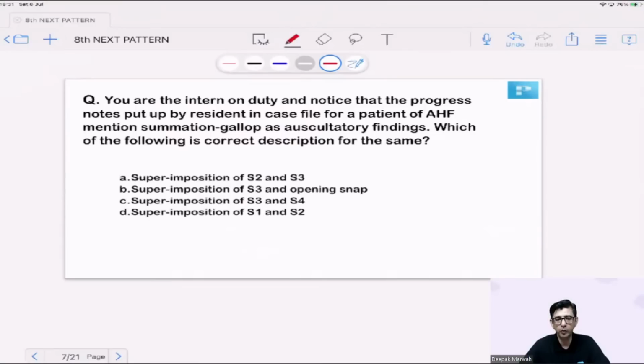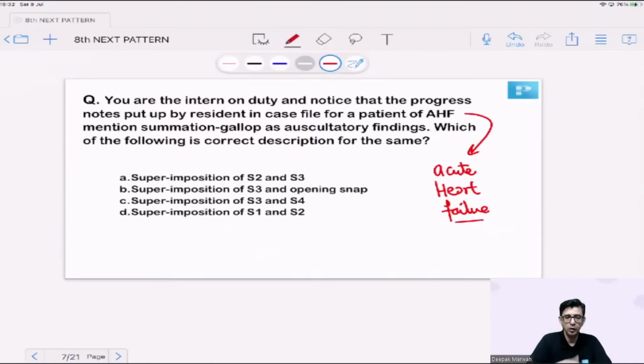You are the intern on duty, and you are noticing that the progress notes put up by the resident in the case file for a patient of AHF, nowadays they're not using the term acute decompensated congestive heart failure, ADCHF. The simple term used is heart failure. It's either acute heart failure or chronic heart failure. Earlier, the terms used were like acute decompensated congestive heart failure. So now he's just mentioning acute heart failure primarily. The patient is having a summation gallop as an auscultatory finding. And the question is asking, what do you mean by the word summation gallop?